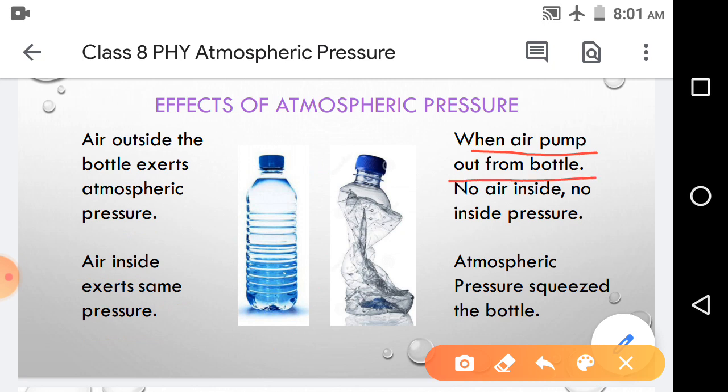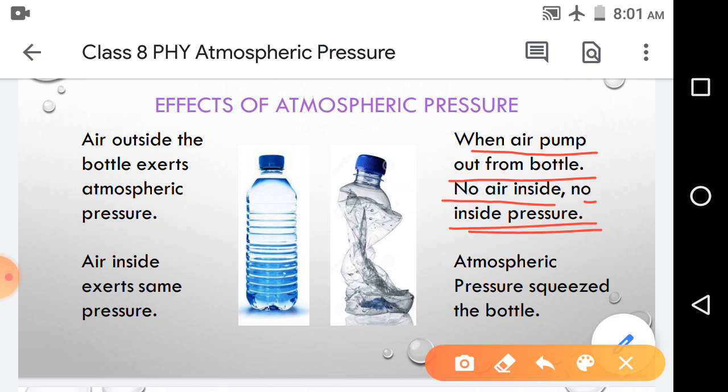Now suppose the air is pumped out from the bottle, that means there is no air or less air present inside the bottle. Then what happens? There is no inside pressure, or less inside pressure, I must say. So there is less pressure inside in comparison with the outer pressure.